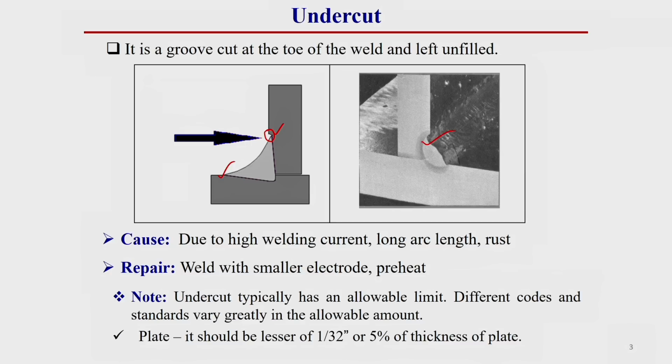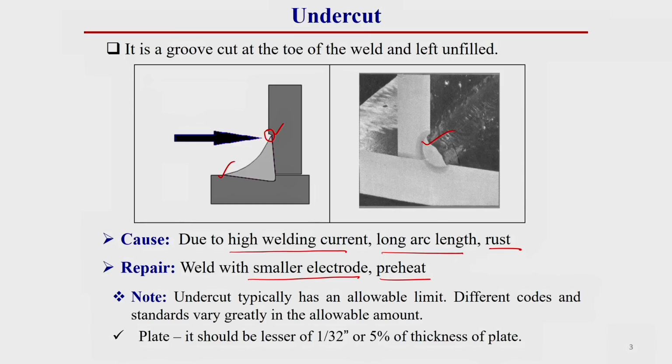Now, what is the reason for this undercut? The reason is high welding current, long arc length, and rust. How can we repair this? Once we adjust these parameters, we can easily control the undercut. The repair technique is to weld with a smaller electrode or preheat the weld. By this technique we can generally eliminate these types of undercut defects in welding.